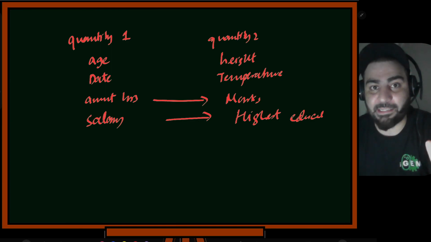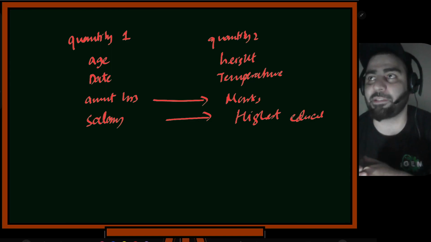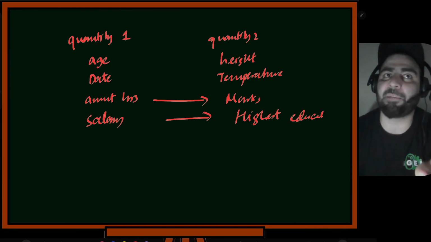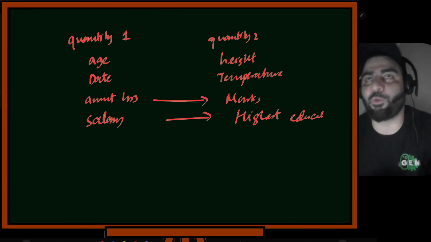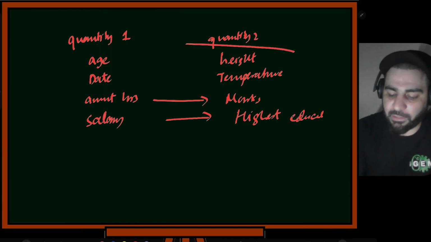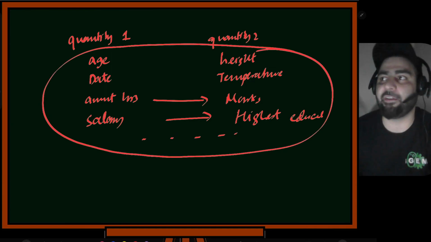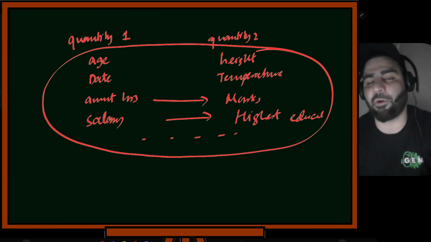What maths does is club all of these problems together, irrespective of what the problem is. We'll come up with a generic framework, a generic model, so that we fit all of these problems in one go. And if we solve one, we solve all of them. There will be hundreds of problems like this, where one quantity has an effect on another quantity, and knowing about one gives you some knowledge about the other.